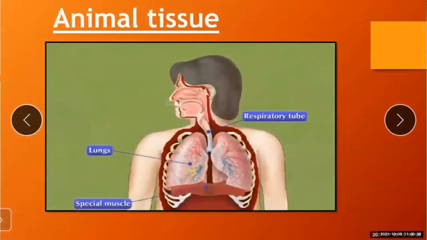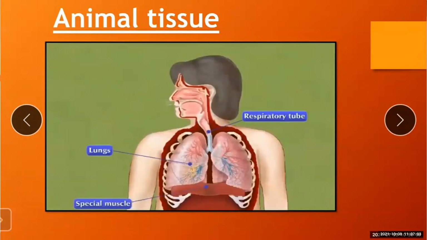But in the body of the animal, different organs come together to perform a specific function. Organs like the lungs and the trachea, with the help of the contraction and the relaxation of the muscles, bring about the function of respiration.